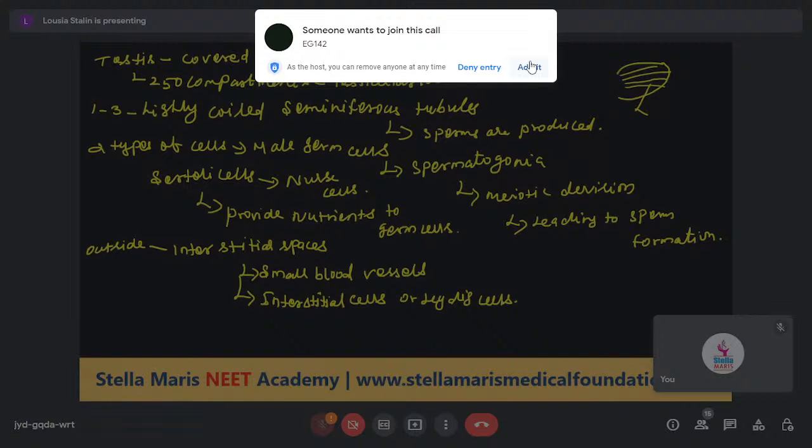What is the role of the Leydig cells? Leydig cells synthesize and secrete the testicular hormones.